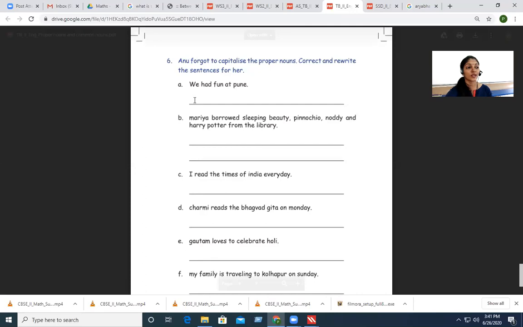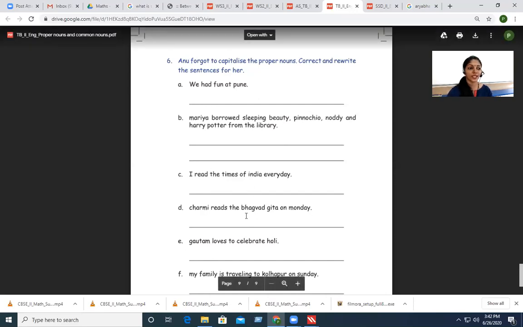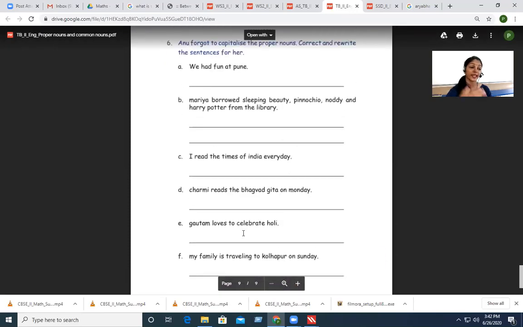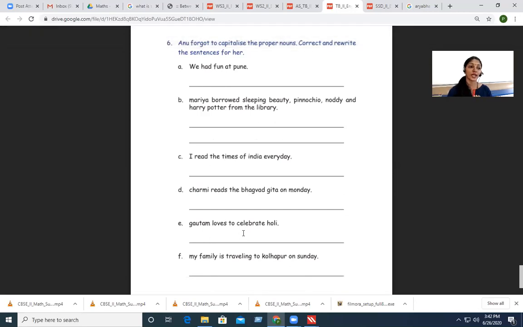So the first one, we had fun at Pune. Which is the proper noun here? Pune, right. So you have to write P in a capital letter. Is that clear? I'll give you some time to finish this exercise. You will complete this now. And then I will discuss and tell you which are the letters which have to be capital and which are the proper nouns in a sentence.